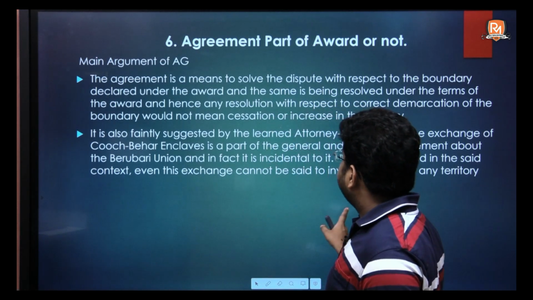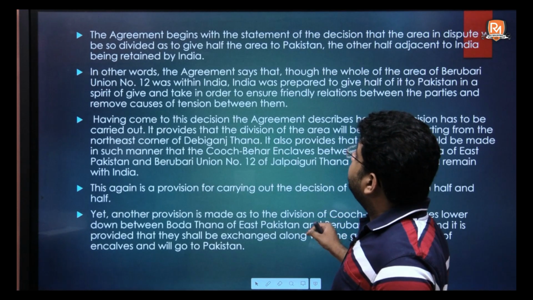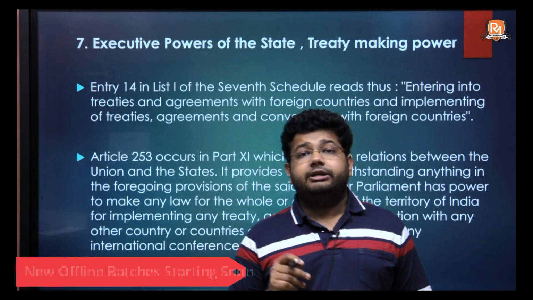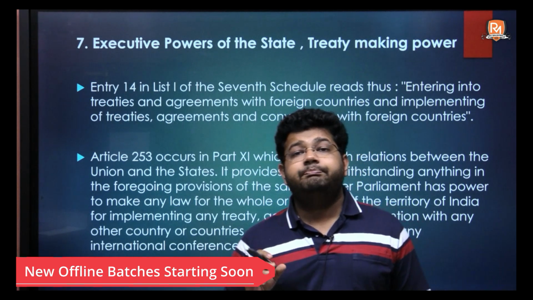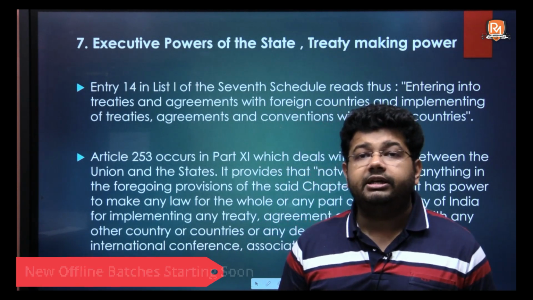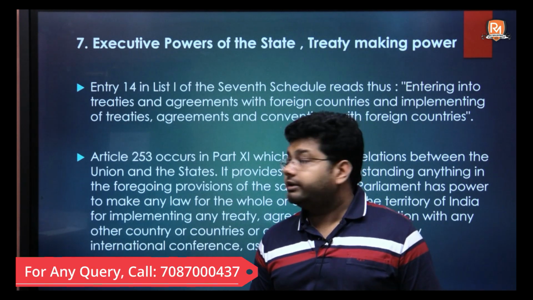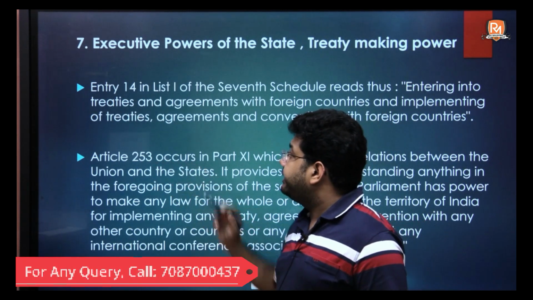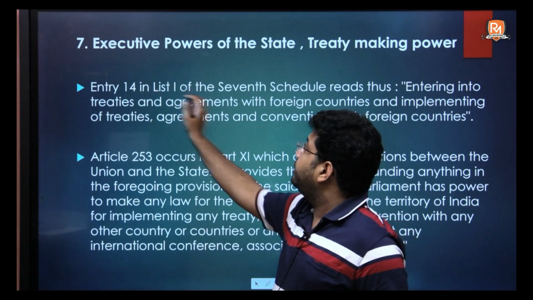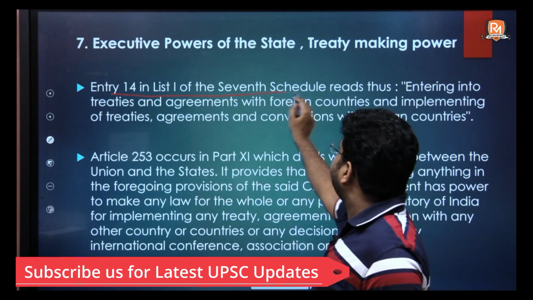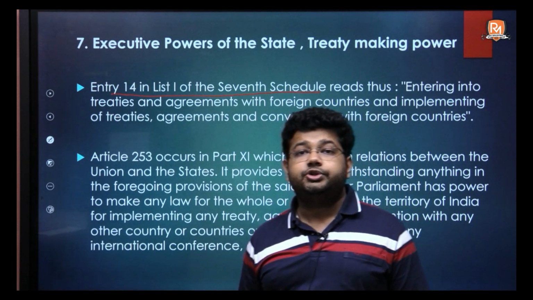The second argument that was given by the Attorney General was that the executive government had power to secede territory of India under Article 253 and entry 14 of list 1 of the 7th schedule of the Constitution.